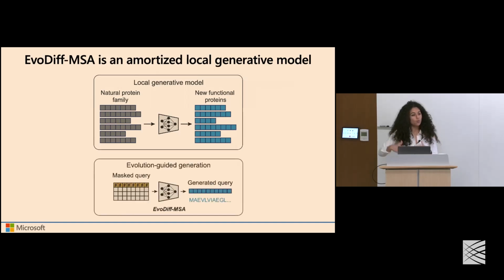Instead, with EvoDiff MSA, because it's leveraged all this evolutionary information, we don't need to train a bespoke local model. We can just now specify that multiple sequence alignment of related proteins, mask the reference query, and now use this at inference time to produce a generated sample that will hopefully be related to that information we specified in the alignment.